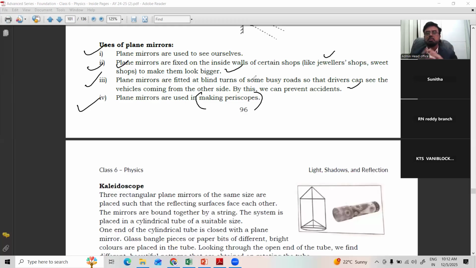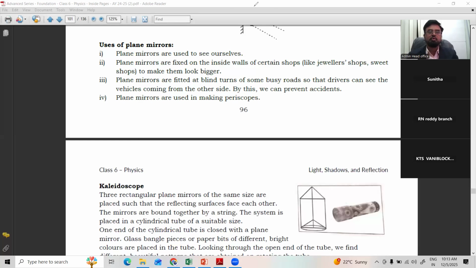Right? So, the characteristics of a plane mirror and the uses of a plane mirror, that's what we have seen till now. Clear? So the image formed by a plane mirror is always erect, virtual, same size as the object, at the same distance as the object. Suppose you stand in front of a mirror and you come a little close to the mirror, your image also will come close. You go back from the mirror, your image also will go back. Correct or not? That you can see.